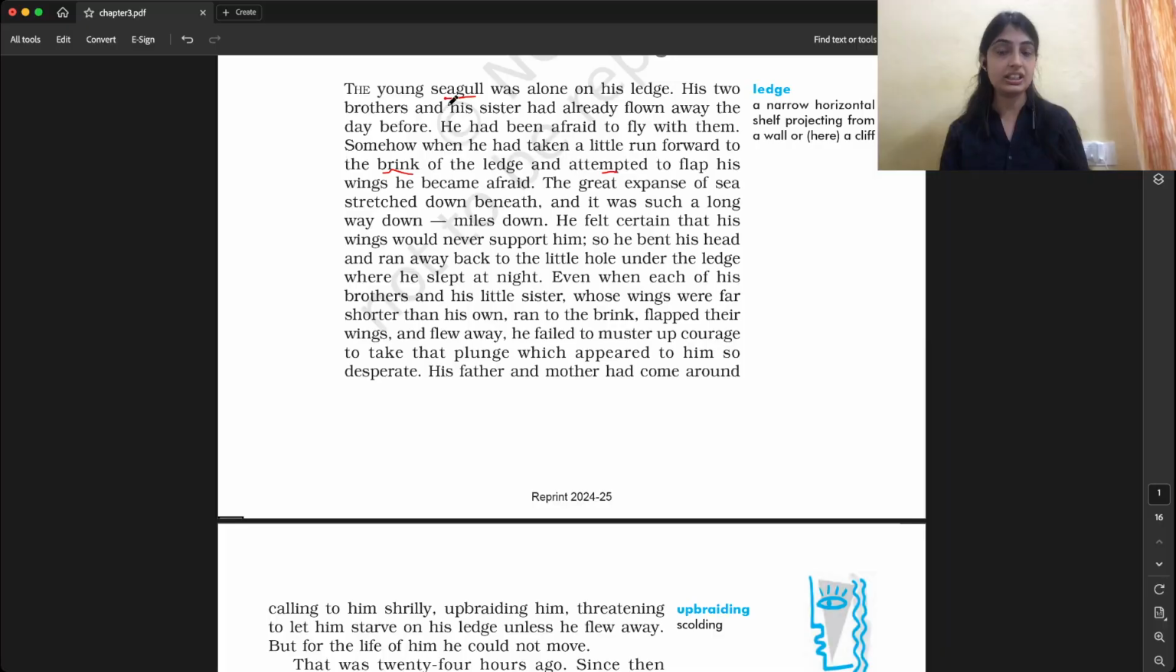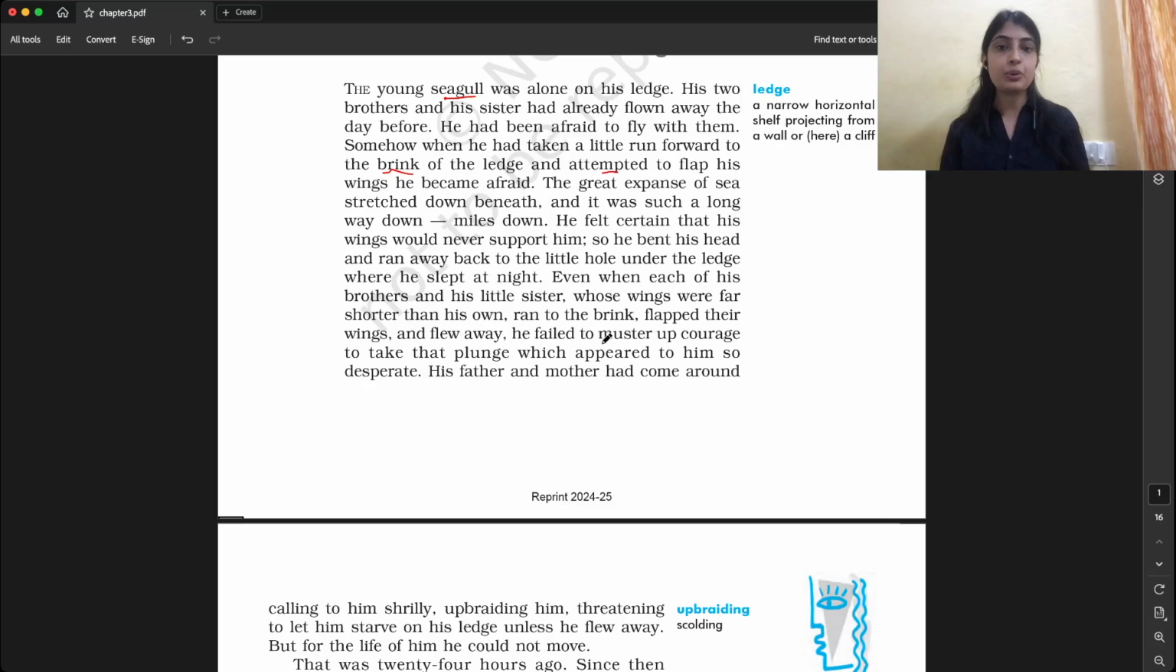Our young seagull. So the main character's wings were bigger and longer than these three siblings'. And these brothers and the little sister ran to the brink. Brink means the edge of the cliff. Flapped their wings, flap, right? Flapped their wings and flew away.